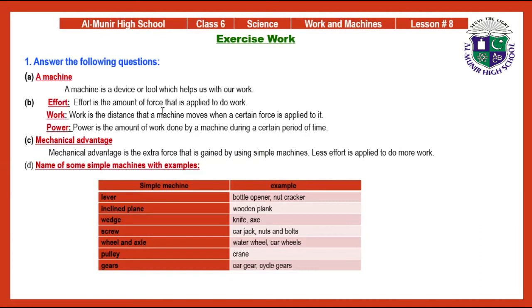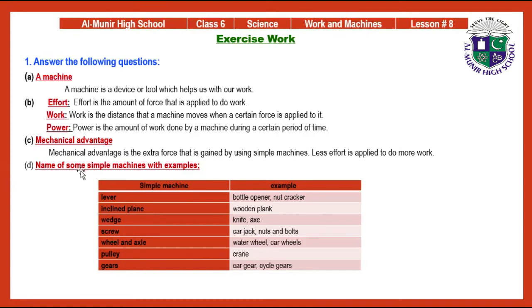Effort is the amount of force that is applied to do work. Work is the distance that a machine moves when a certain force is applied to it. Power is the amount of work done by a machine during a certain period of time. Mechanical advantage is the extra force that is gained by using simple machines. Less effort is applied to do more work.